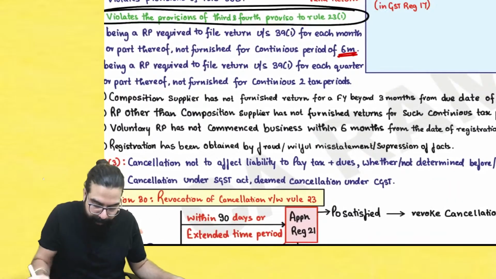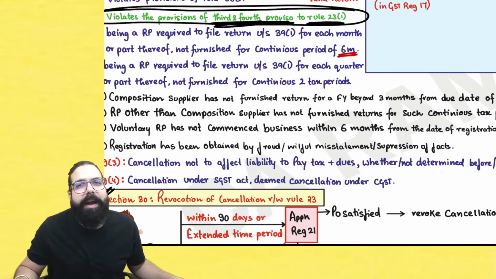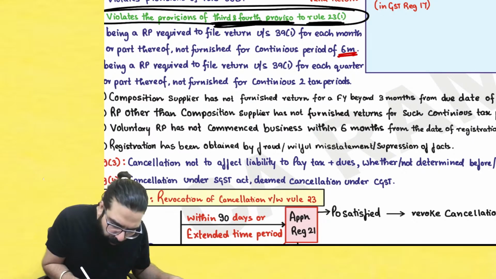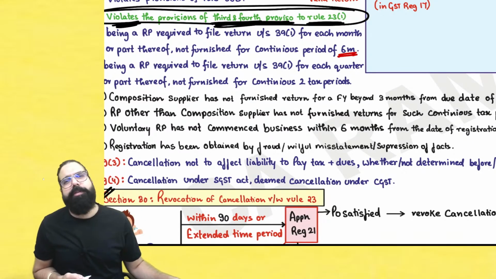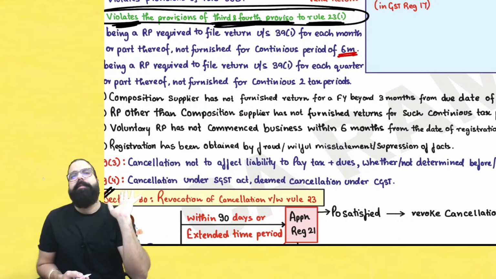Okay, the third and fourth proviso to rule number 23(1) says, please file all your pending returns within the next 30 days. If you don't file, if you violate these provisions, then they are going in and telling, we will cancel your registration again. Remember this point now.